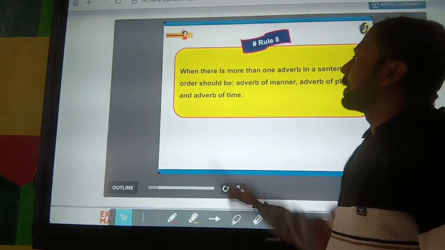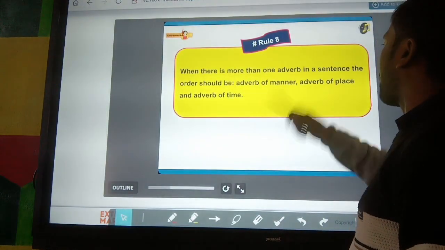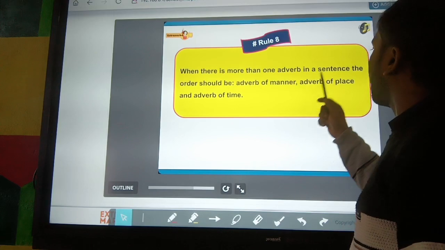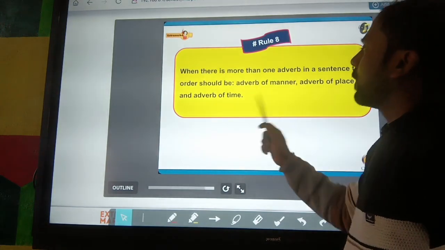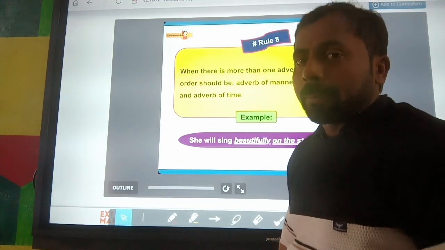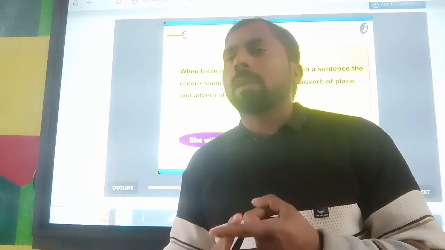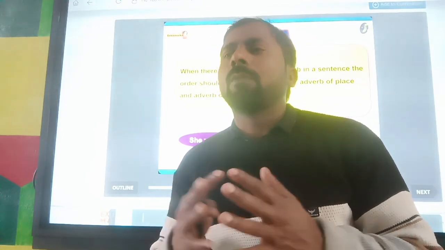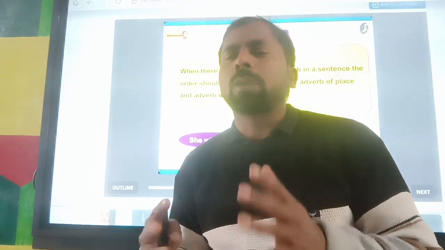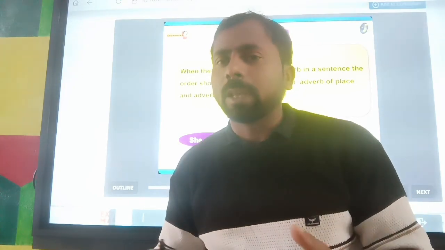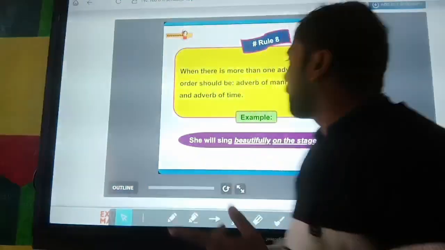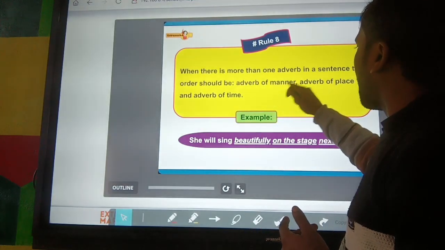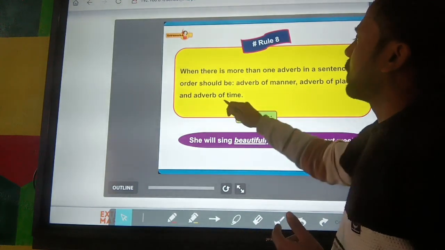rule number 8. When there is more than one adverb in a sentence, the order should be adverb of manner, adverb of place, and adverb of time. This is very important. If you get more than one adverb in a sentence, the sequence of the adverbs will be: first you can use the adverb of manner, after that the adverb of place, and after that the adverb of time.